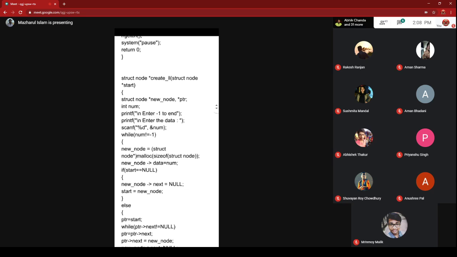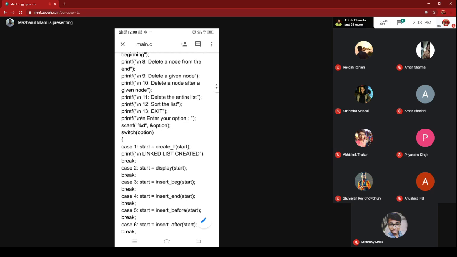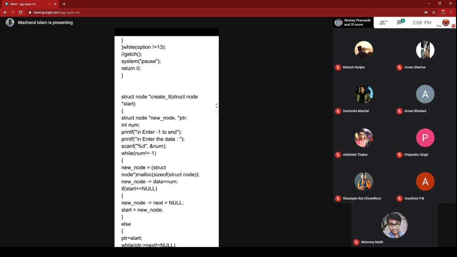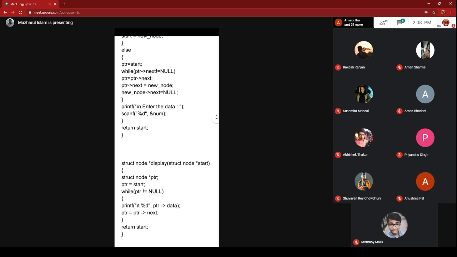Now here, just see the flow of logic and the various operations, because in the previous class I told you about the single linked list, double linked list and various operations. Today you will see practically how to write it. I will provide you this program in Google Classroom, and you will copy and paste it into your Code Blocks main.c file and run it. Then you will learn every individual block of code.